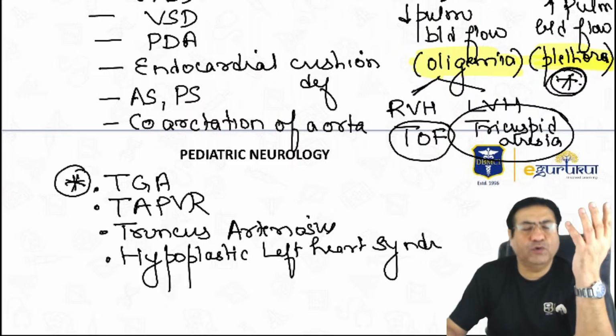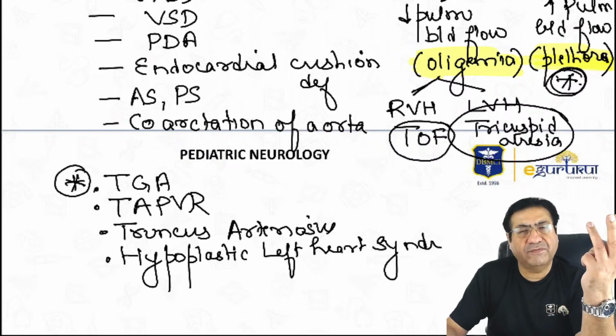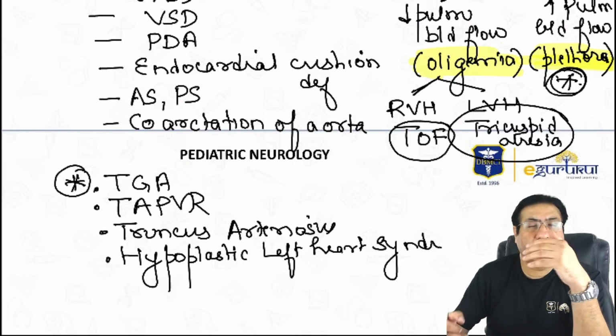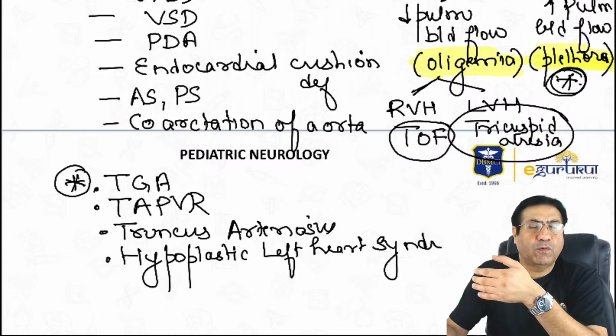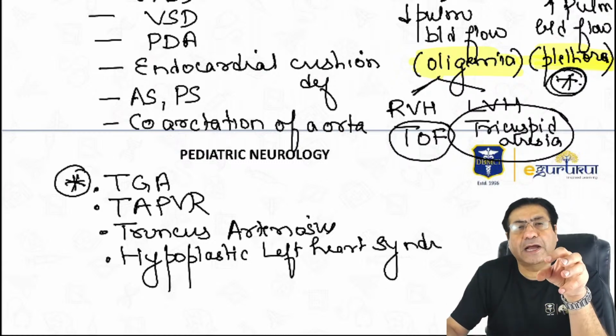Tetralogy of Fallot, as you know, has four main features. First is right ventricle hypertrophy. Second is pulmonary stenosis. Third is a large ventricle septal defect. And fourth is an aorta which overrides. Many times students ask, what is meant by aorta overriding the ventricle septal defect? That means the aorta starts from above the ventricle septal defect.